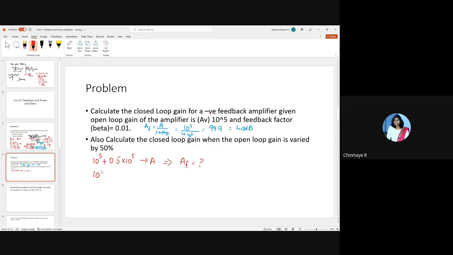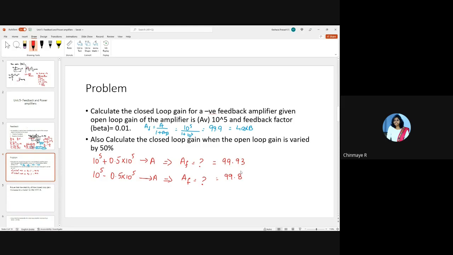If you decrease this gain by 50%, then what will be AF? This is what you have to find. So how much is this? 99.93, is it? And this is 99.8. Is this right? I want all of you to solve this.